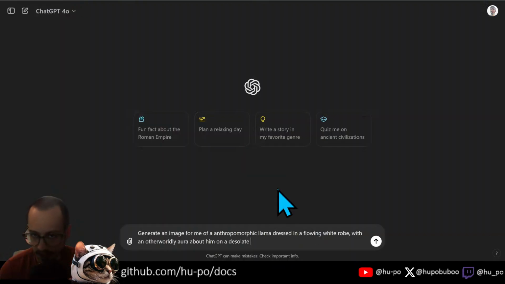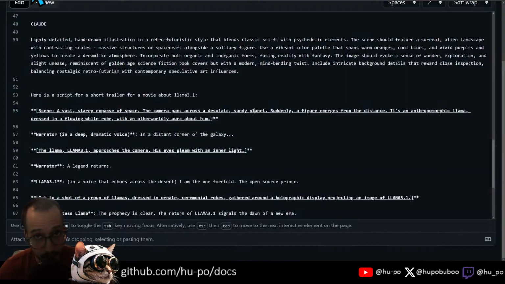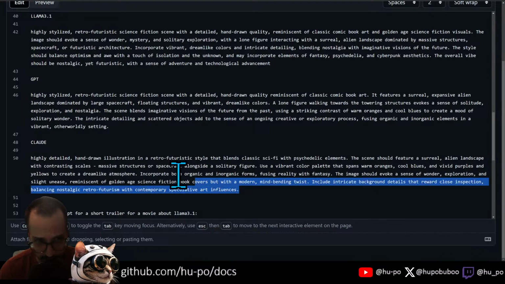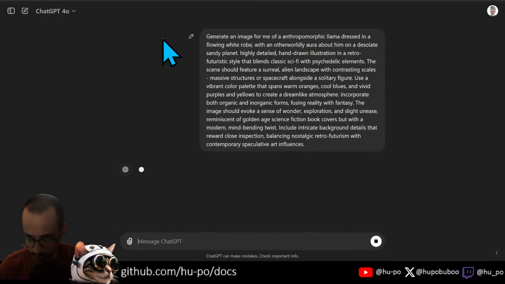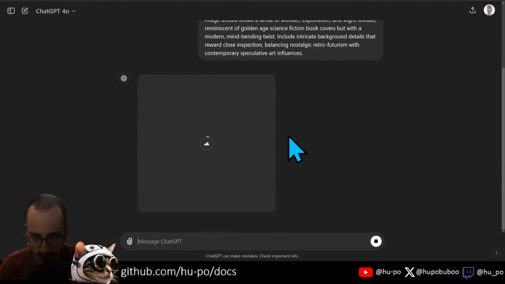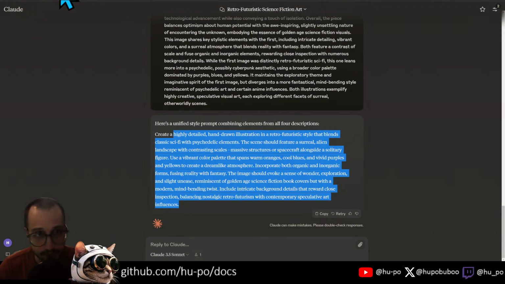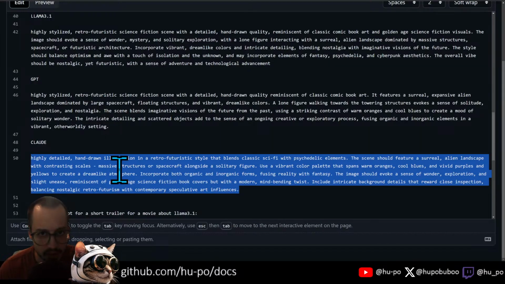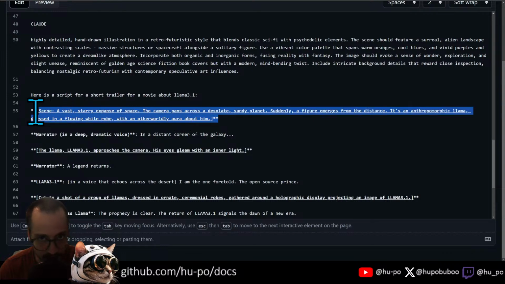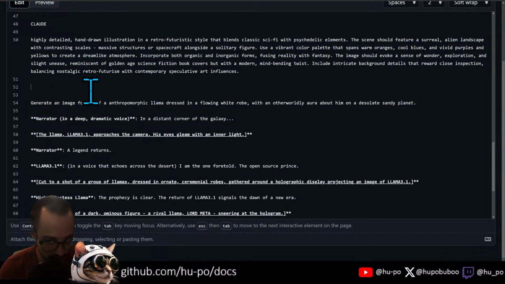Okay. Desolate, sandy planet. And then we're going to put in one of our style prompts. Let's put in the Claude style prompt. Okay. I'm going to let GPT chew on that. Why don't we also copy this, and then we'll replace this first one with this. Okay. So this is going to be the Llama 3 script.